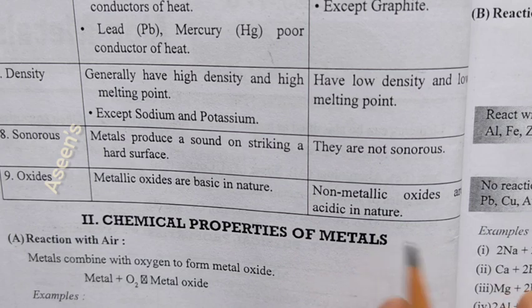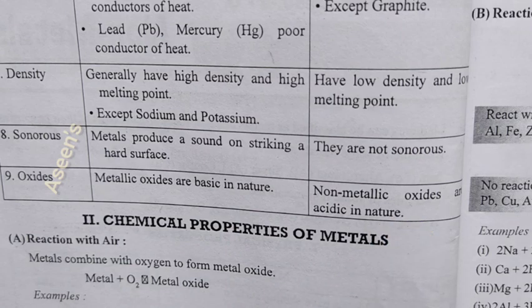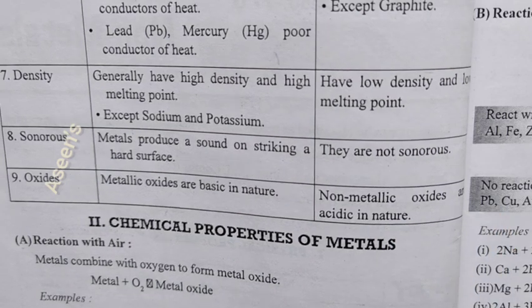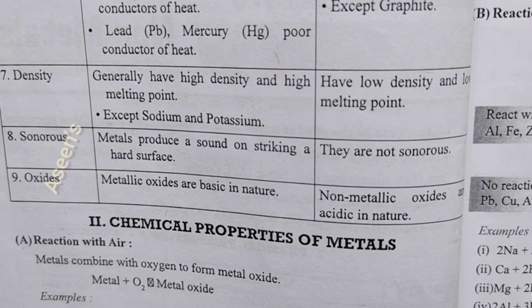Next comes your oxides. This I guess I have already explained to you in acids, bases and salts. Once again, a repetition: metallic oxides are basic in nature, whereas non-metallic oxides are acidic in nature. So if you try to check the pH level, metallic oxides are going to be basic, whereas non-metallic oxides are going to be acidic.